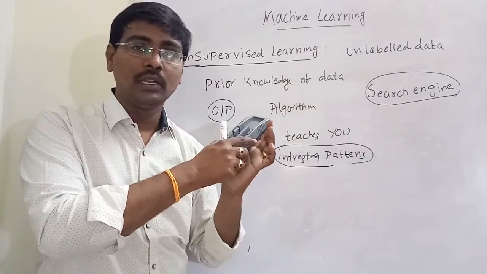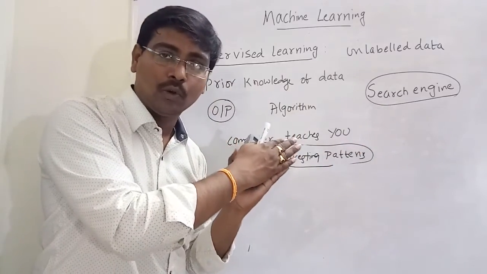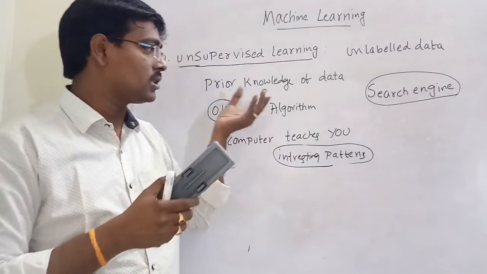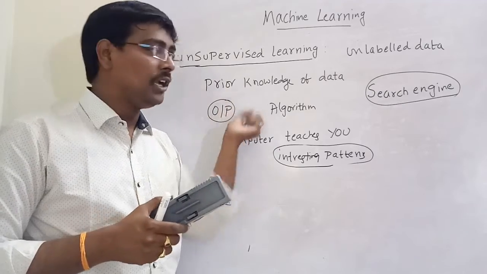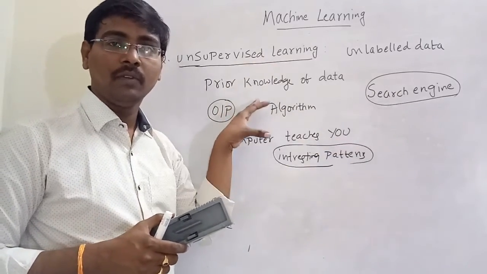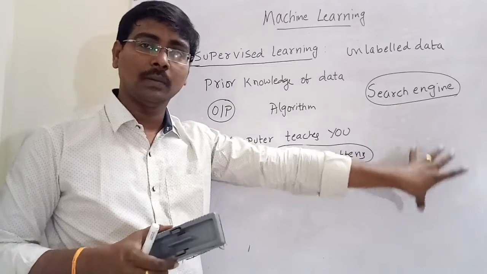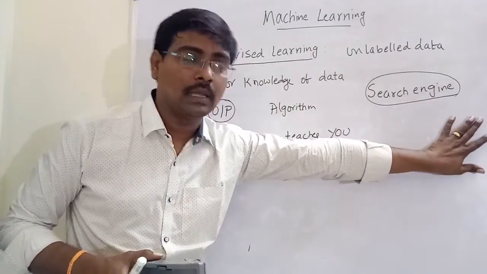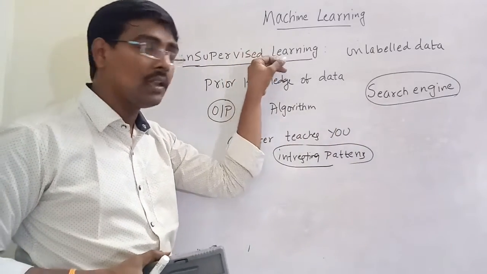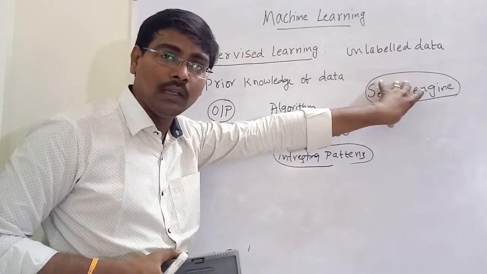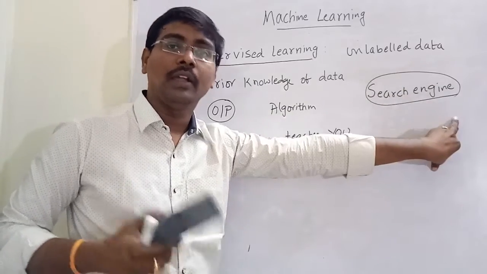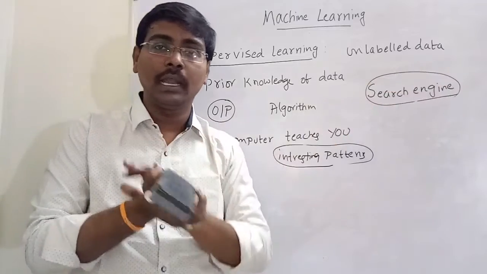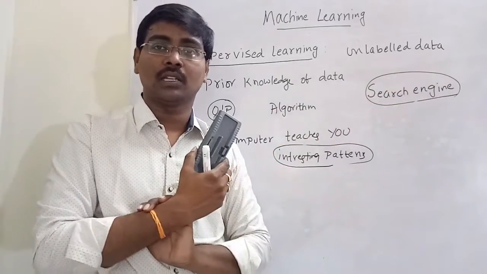But in supervised learning, whenever I give a question, it compulsorily moves to a particular class. So you got the point. Suppose whenever I give a color, it moves to blue. Whenever I give a color, it moves to some green or some red. The input moves to exactly one particular class. But in unsupervised learning, whenever I give a query, what is the answer? I don't know. What is the solution? I don't know. We have different links displayed on the screen.